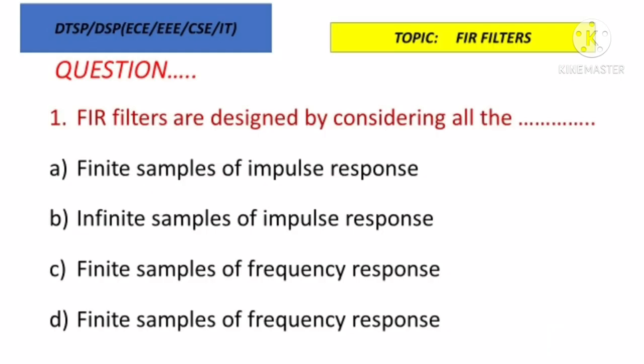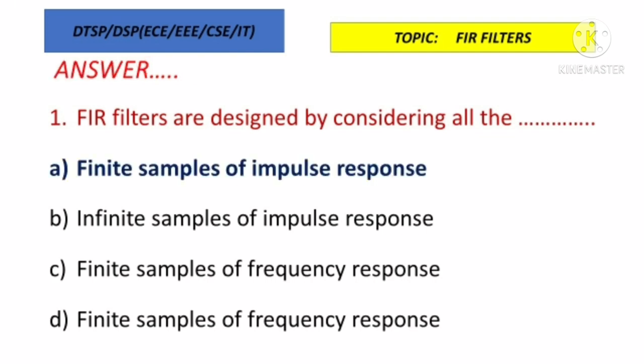First question, FIR filters are designed by considering all the dash: finite samples of impulse response, infinite samples of impulse response, finite samples of frequency response. So FIR means finite impulse response. So for designing the filter, we are going to use the finite samples of impulse response. So option A is the correct answer. If we use infinite samples of impulse response, it is called IIR filter. So for question 1, the answer is FIR filters are designed by considering all the finite samples of the impulse response.